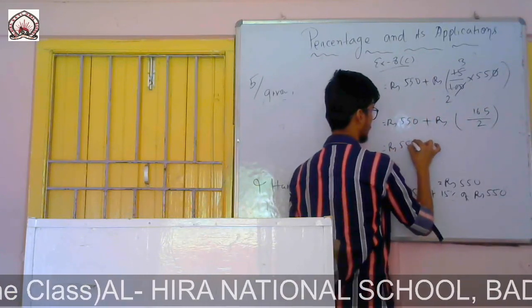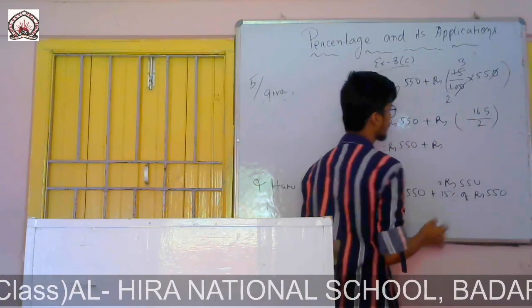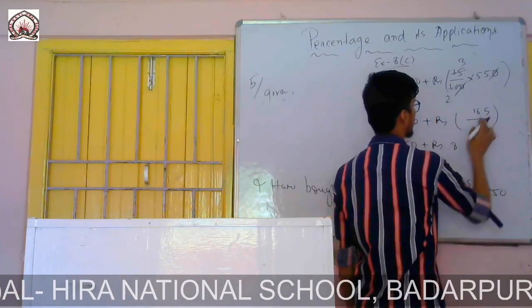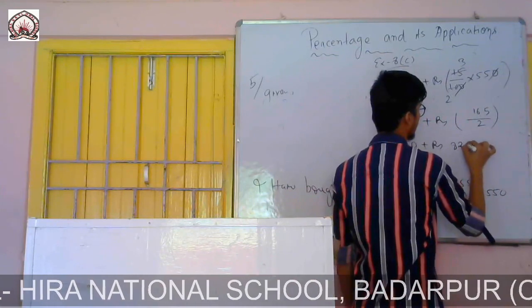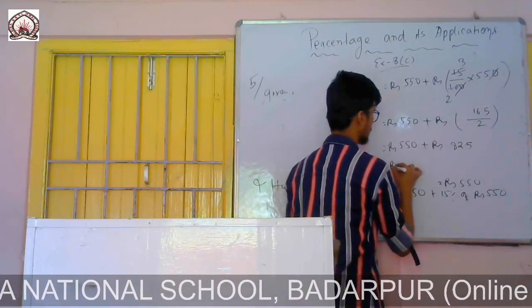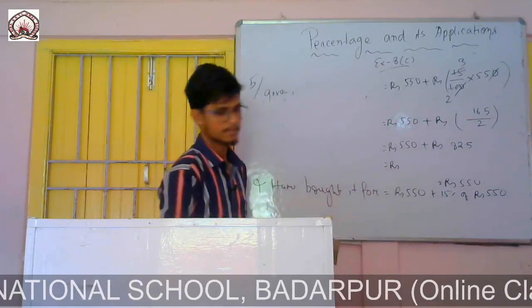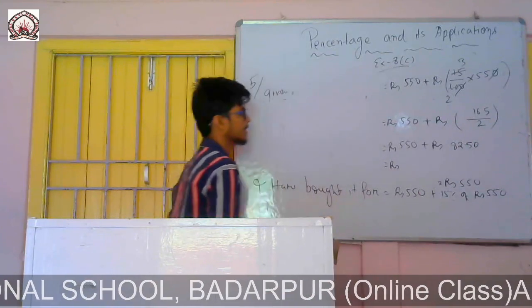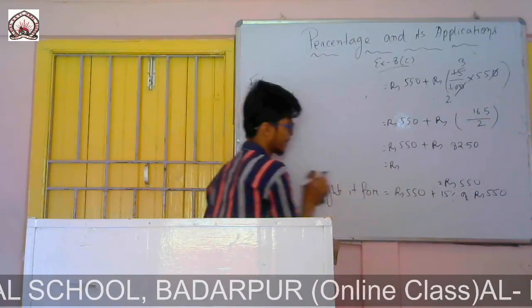So if I convert it into decimal, it will be 2 8s are 16, then 5, 2 2s are 4, then 1 left, 2 5s are 10. So it will be rupees 550 plus, since it is in rupees, you give 10 more, 82 rupees and 50 paise.